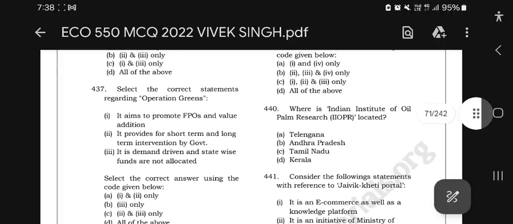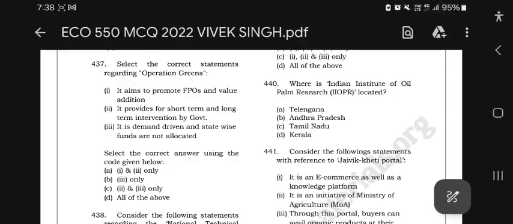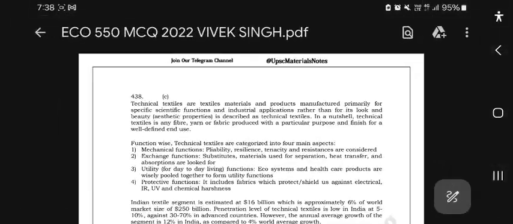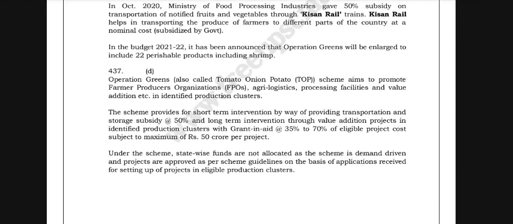Next, select the correct statements regarding Operation Green. It aims to promote FPOs and value addition, and provides for short-term and long-term intervention by way of subsidy. It is demand driven and state-wise funds are not allocated. Operation Green is also called the Tomato Onion Potato, or TOP, scheme.